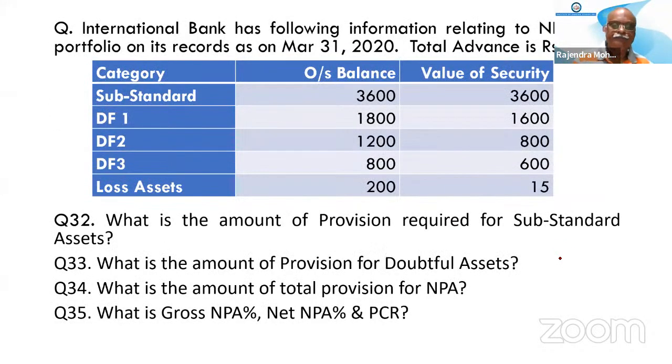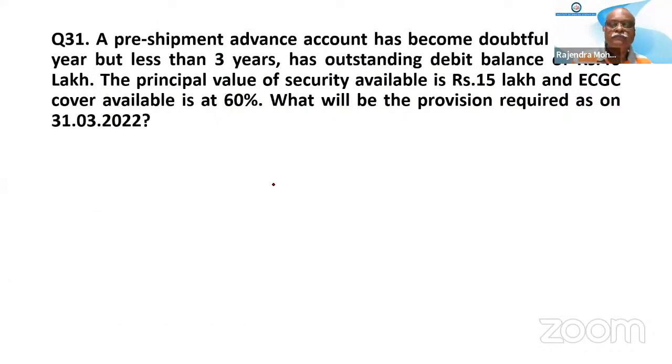Here, sir, for the 15 lakh, you said no provision is required. It is the secured portion. Then how do we get the 40% of 15 lakh? How can we take it? I will break my head.